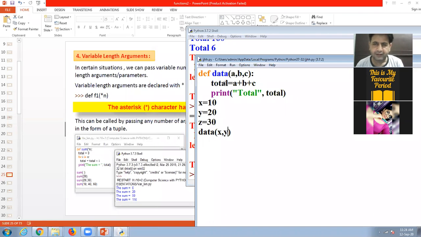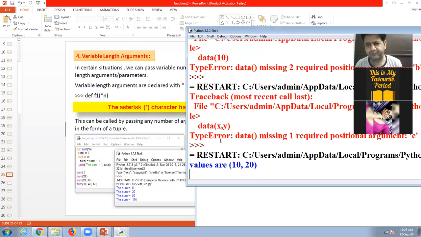In this type, I give star a. Star here will take any number of values, there is no limit. After that I print that. Here I am sending only two values, 10 and 20.